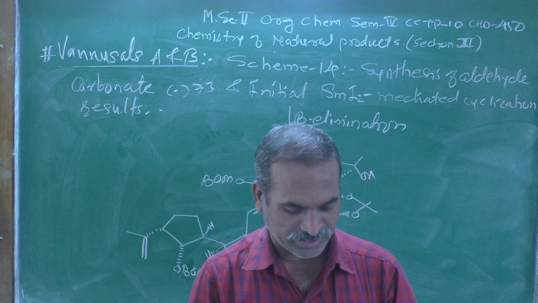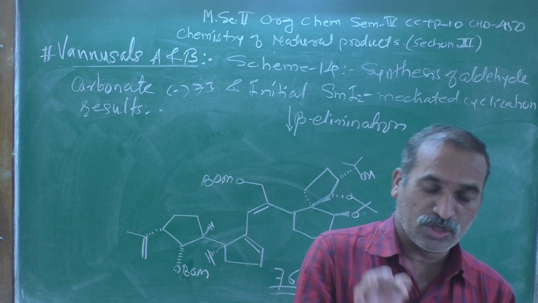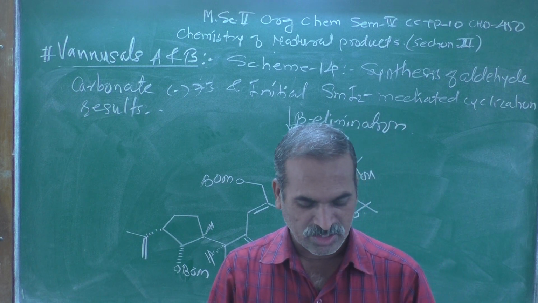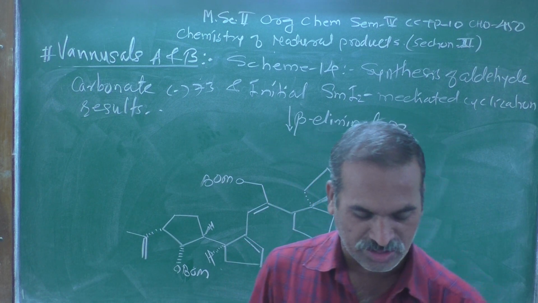To this end, as shown in scheme 14, diol (−)-24 was converted to aldehyde carbonate (−)-73